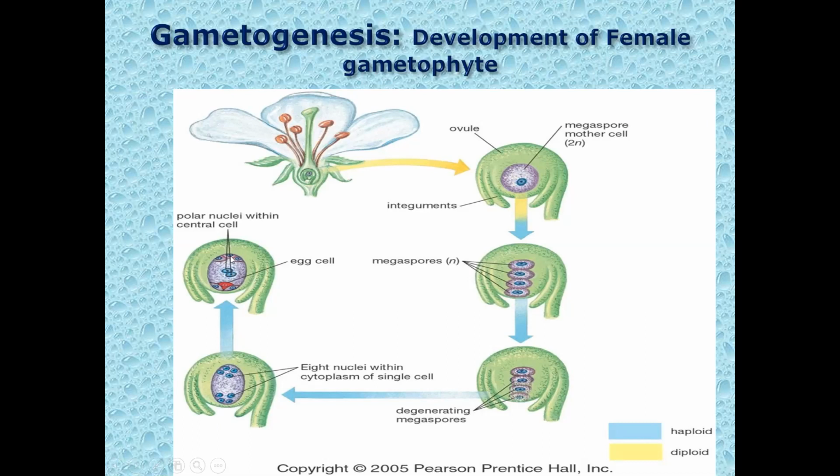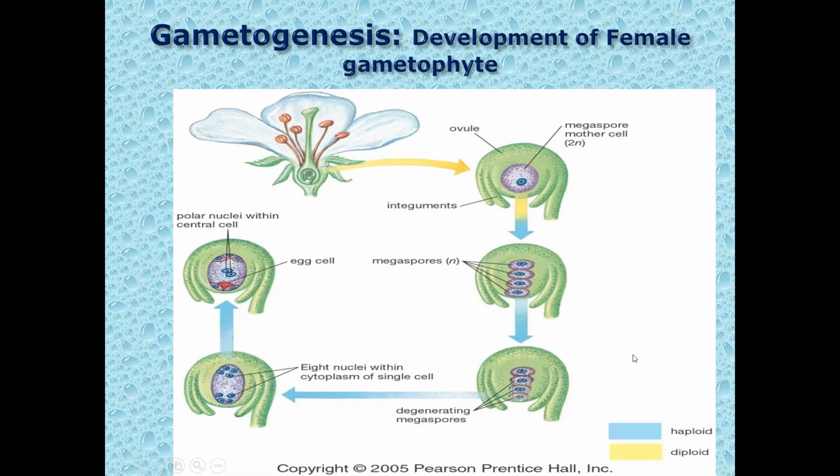The 3 nuclei towards the micropylar end form the egg apparatus with the egg and 2 synergids, while the 3 nuclei towards the chalazal end reorganize to form the antipodal cells. In this way, the 7-celled, 8-nucleate embryo sac is produced.